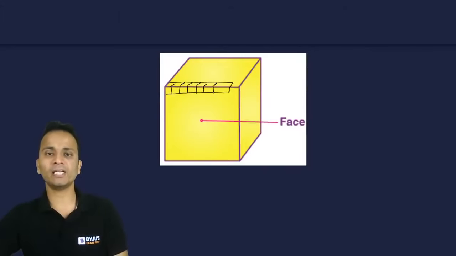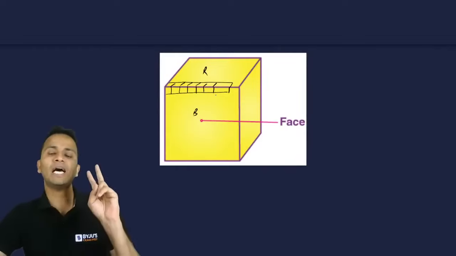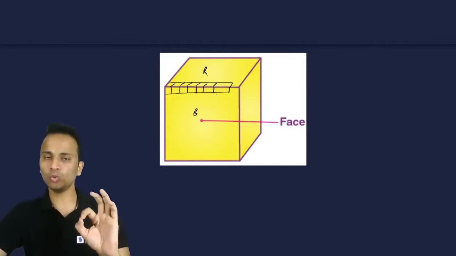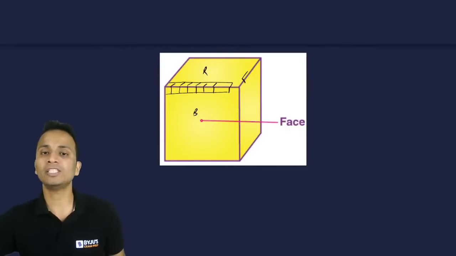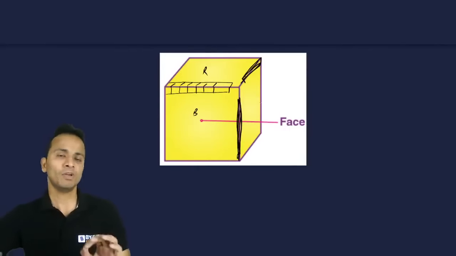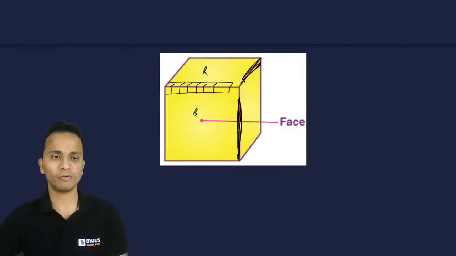अब इन पे कितने कलर्स होंगे? यहां से रेड है, यहां से ब्लू है. So all these pieces will have two colors on them. इन सब पे two colors होंगे. So the pieces which are lying on the edges, यहाँ पे edge पे lie कर रहे हैं, इधर भी edge पे lie कर रहे हैं. The pieces which are lying on the edges will have two colors on them, right?